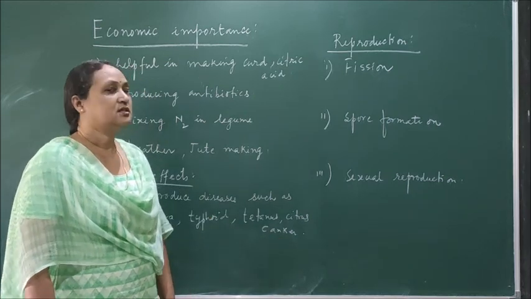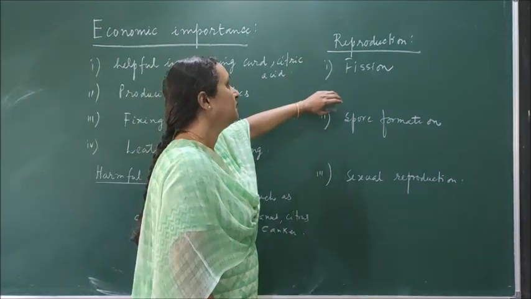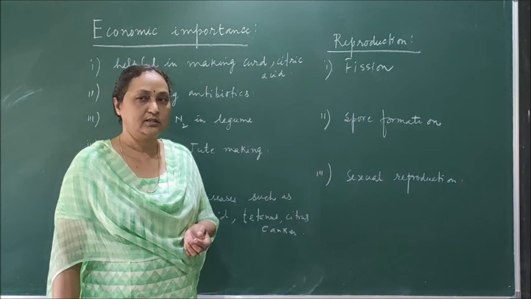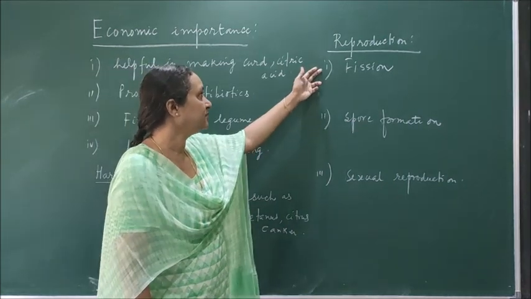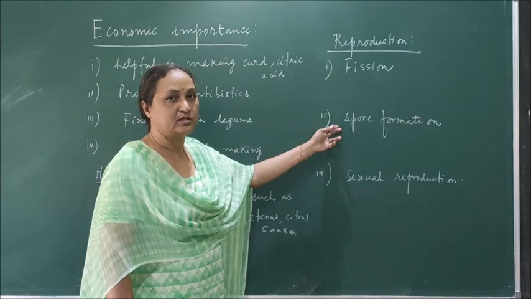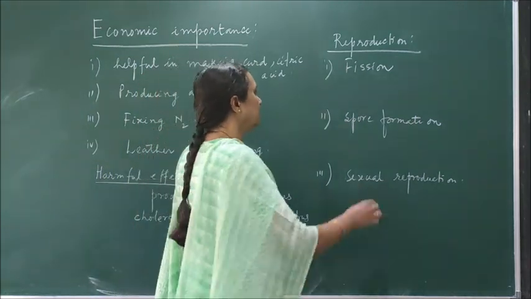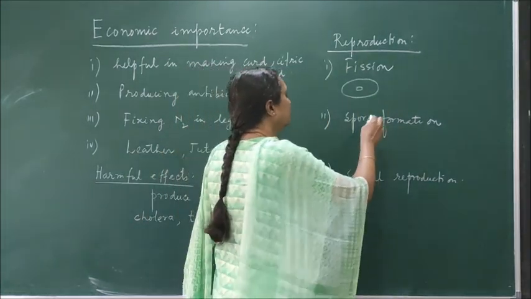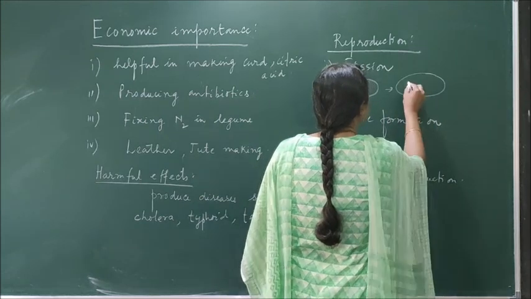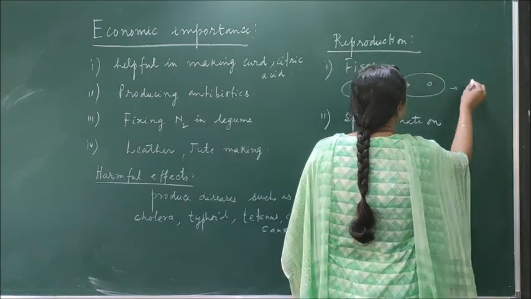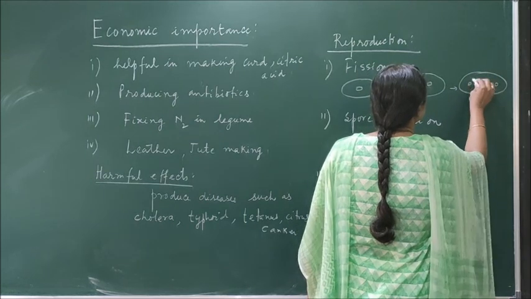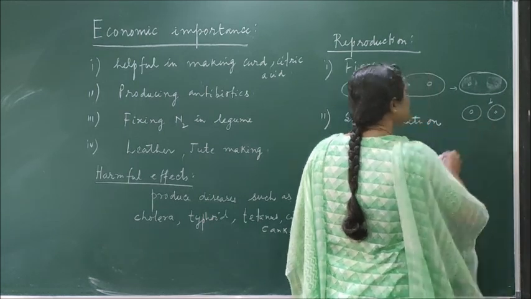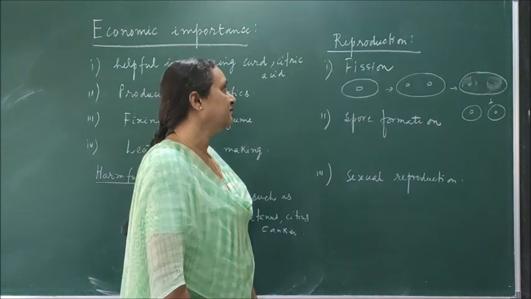Okay. Now next, how do bacteria reproduce? Because bacteria are a simple organism, mainly they reproduce by asexual methods. The asexual methods are 2. One is fission and the second is spore formation. So in normal fission, what is happening? If this is one single bacterium which has a nucleus, the nucleus is divided into 2 nuclei, then the cytoplasm also divides equally, and ultimately from one single bacterium, 2 bacteria are produced. So this is normal fission.